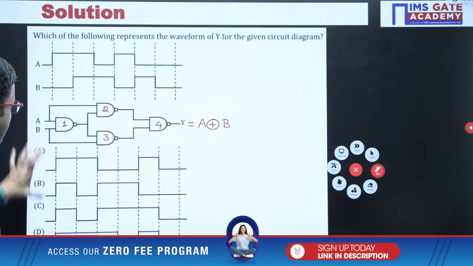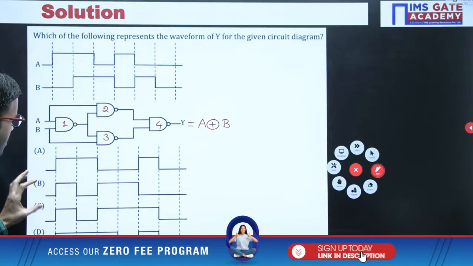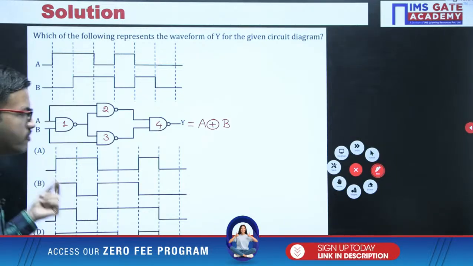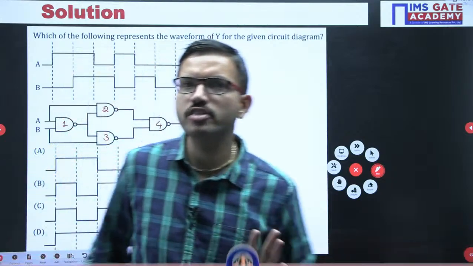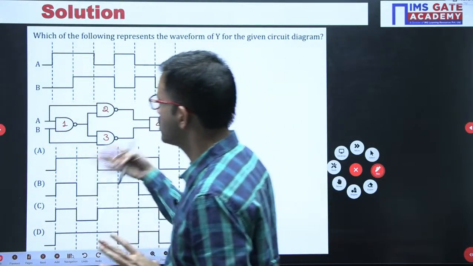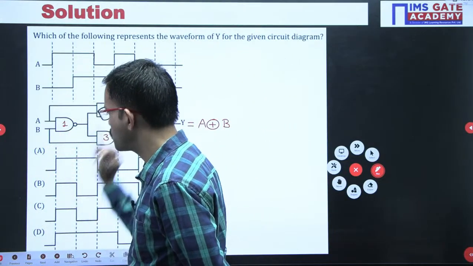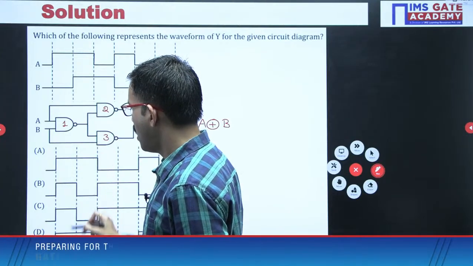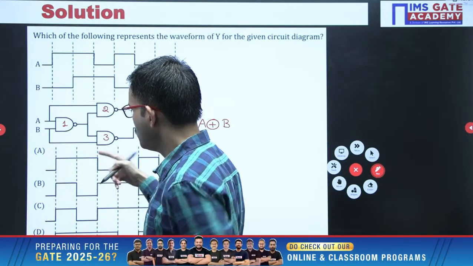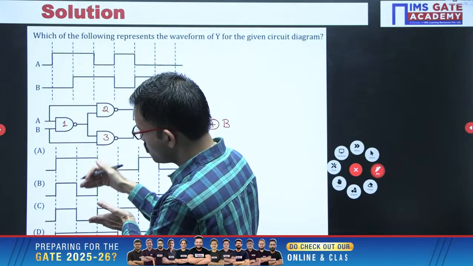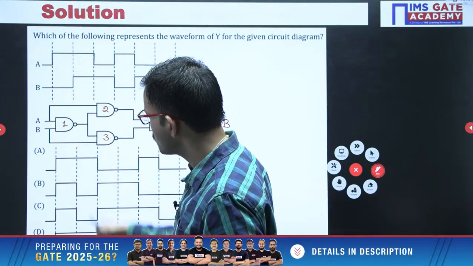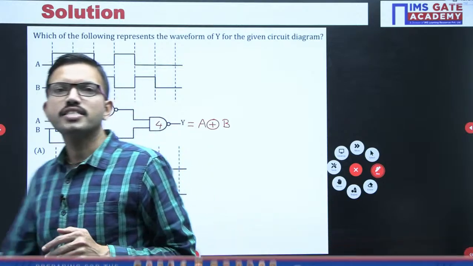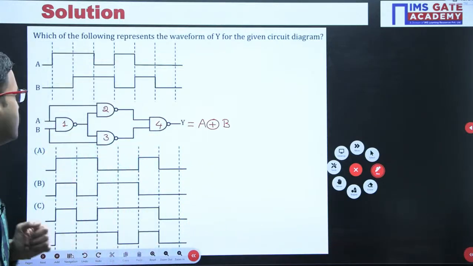See, just have a look at the waveforms. In whichever portion the waveform pattern is same, that portion you need not verify. Wherever the pattern is different, say for example here all are zeros, no need to verify. Here all are ones, no need to verify. Here you can observe 2 choices you are having 1, 2 choices you are having 0. This pattern you can observe. Yes, very good. All of you are getting the correct answer. Option C is the correct one.